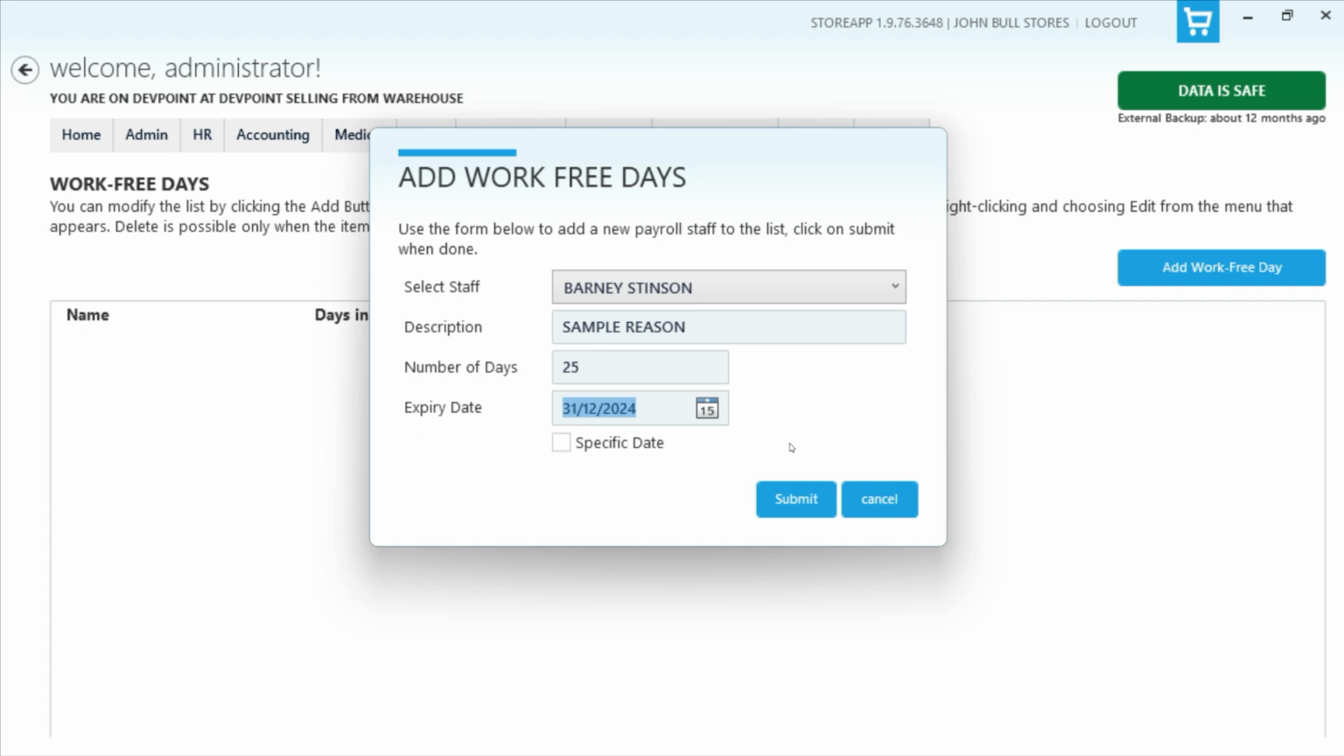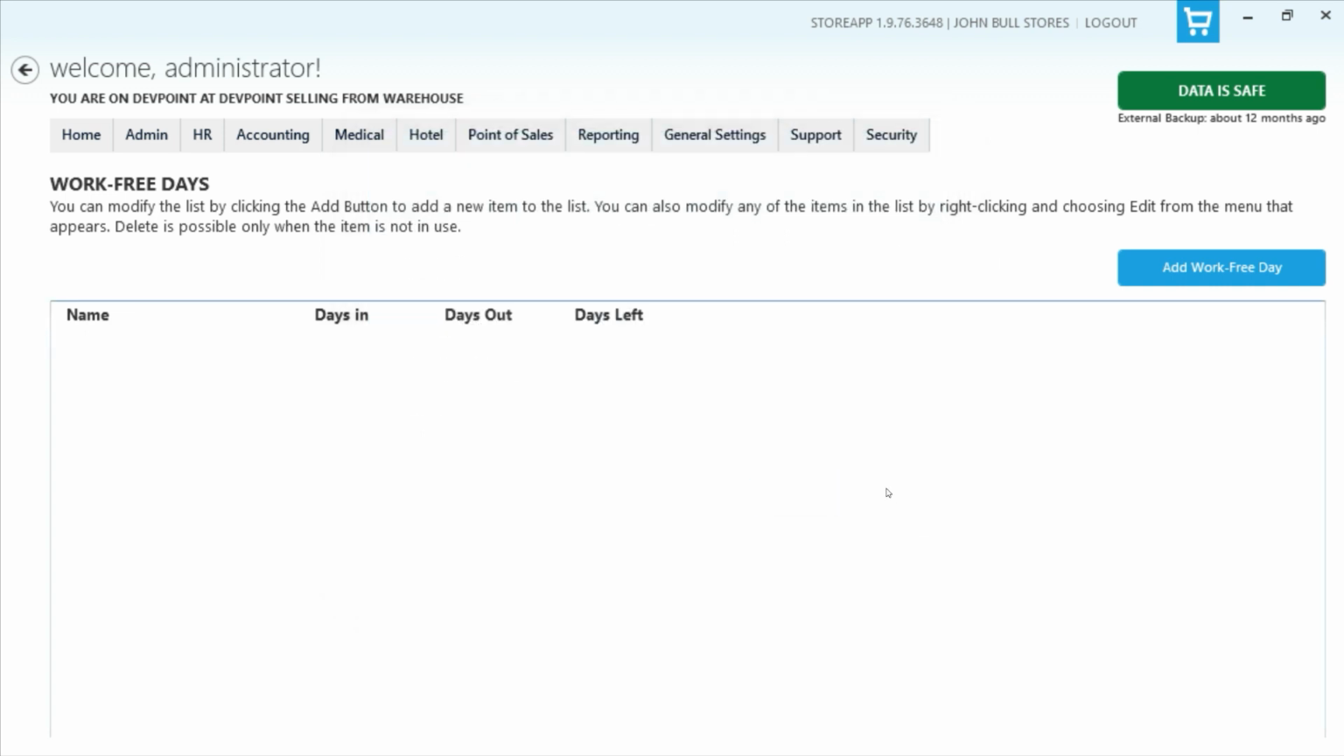So the work free day actually serves two purposes. You can use it to give leave allowance, or you can use it to give a number of days within a specific period, or you can give a particular day and say, on this day, you can be absent from work. So that's how the work free day works.